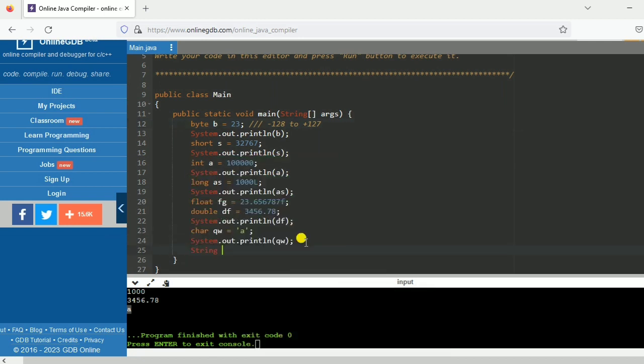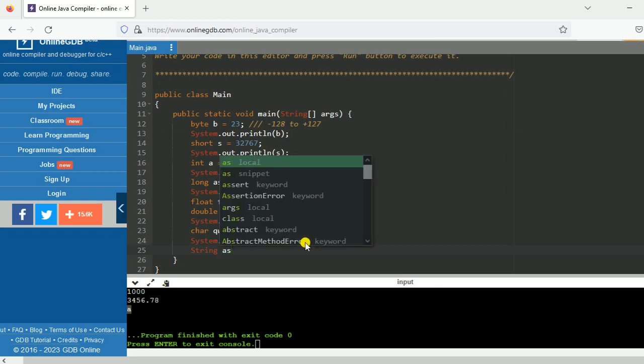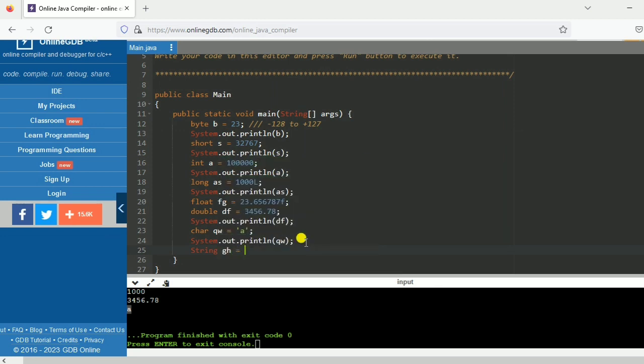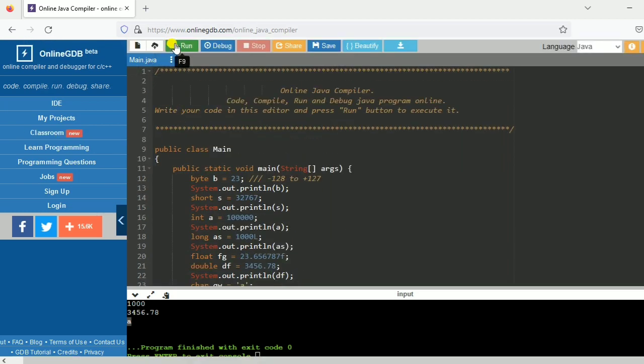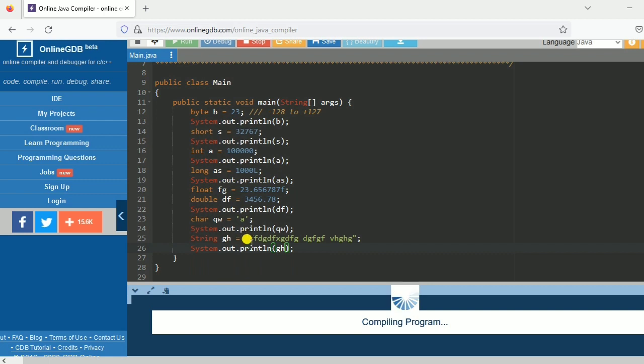After character I think you have string. So what is string? What if you want to store a whole sentence or any word, then how can you do it? You have to declare string, any name you can give here, and in double quotes you have to write that sentence or any word, and if I print that, you can see that word. So when I write gh, you can see it will print it.